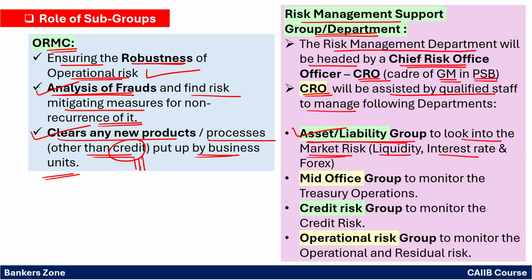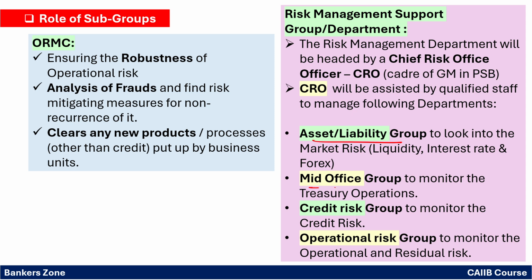Asset liability group. Then we have the mid office group, that is mainly to monitor the treasury operation. So to mitigate the risk in treasury, we have the mid office group. Then we have the credit risk group, basically to monitor the credit risk, and we have the operational risk group to monitor the operational and the residual risk. Okay. So these are the different groups at the bottom level: asset liability group, mid office group, credit risk group, and the operational risk group.